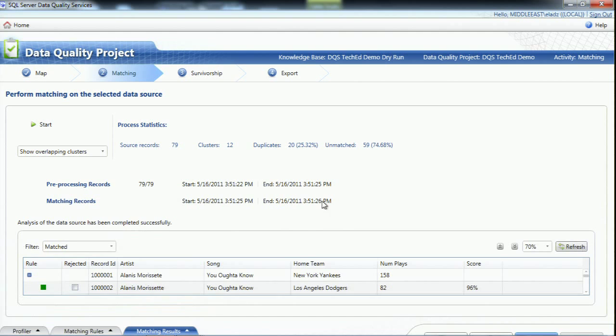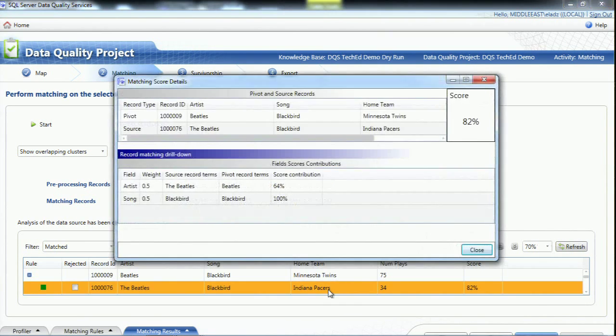So let's take a look at what was found here. So it found Alanis Morissette, You Oughta Know. It found Beatles in the Beatles. I can double click here and see why did it think it was a match. Okay, so it thought it was a match, and this is a very important auditing feature because you always want to test the system that's been suggesting things to you and say, why the heck did you think that this is a match? Maybe somebody put that, I know, Beatles and Britney Spears are identical in the knowledge base, and therefore I produce some junk results. So I want to be able to see the exact reasoning that brought the system into this matching suggestion, into this clustering algorithm. So in this case, the song was completely identical.